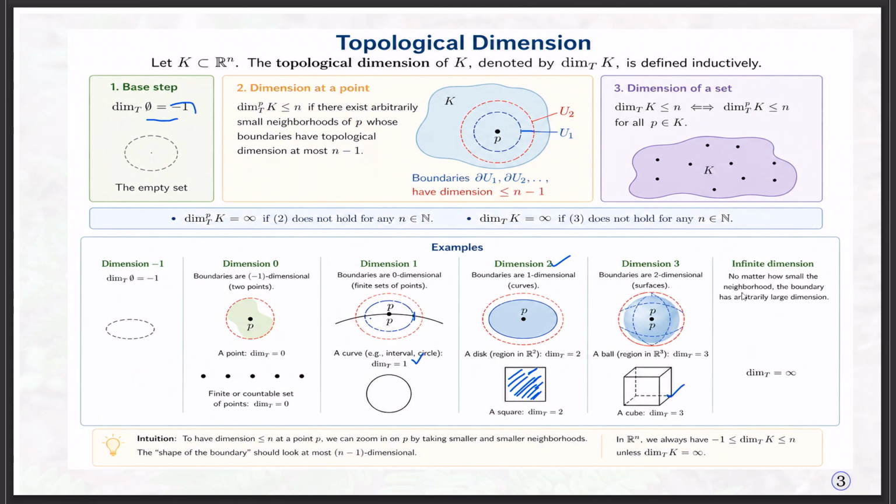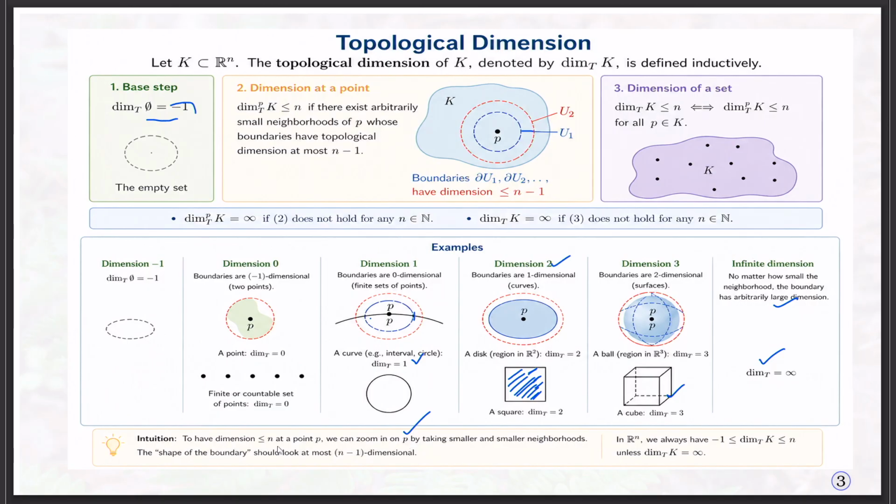It says that no matter how small the neighborhood, if the boundary has arbitrarily large dimension, then the topological dimension of the object we can call infinity. So here it is defining the topological dimension of an object.